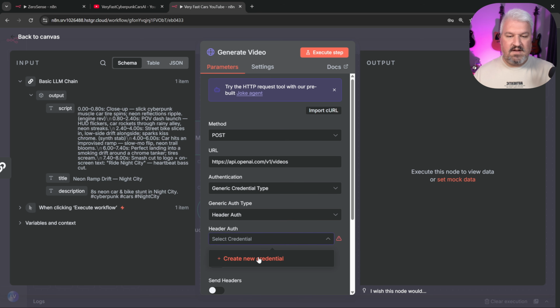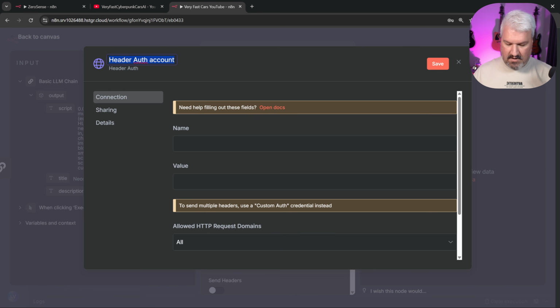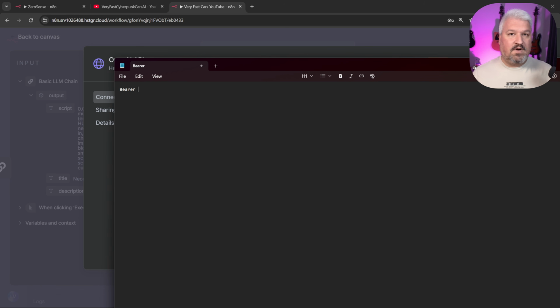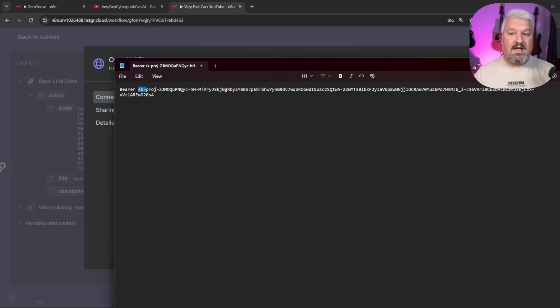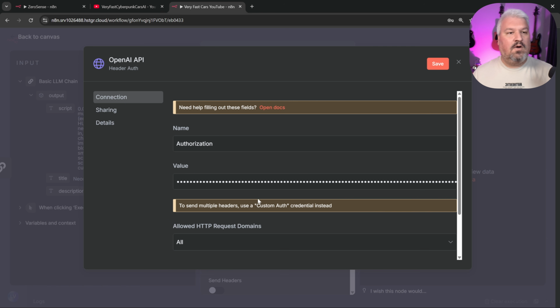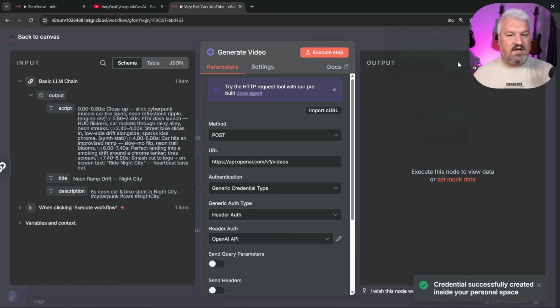Then under authentication, let's create a generic credential type and let's add header auth. Then under this one, let's create a new credential and I'll just rename this one to OpenAI API. Then for the name, enter authorization. Then for the value, we'll do the following. It will start with the word bearer with an uppercase B, followed by your OpenAI API key, so the one we created earlier. So we'll copy all of this and add it to this value field. Alright, let's save this. Let's close this pop-up.